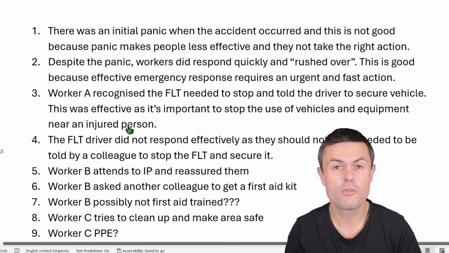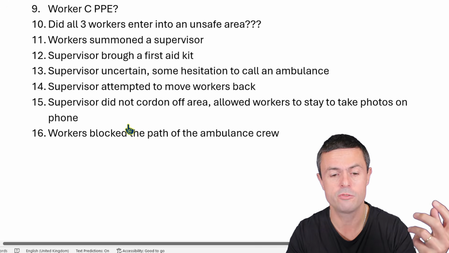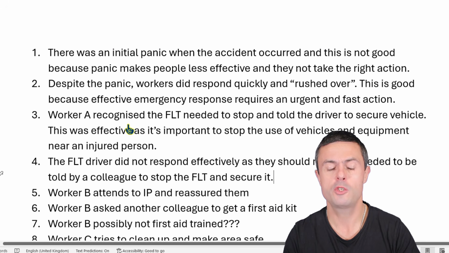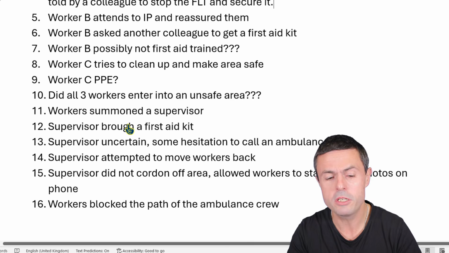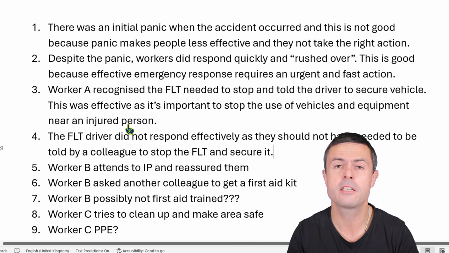They are 2 to 3 lines each. Each one is clearly answering that question of how effectively did they immediately manage the accident. Each one is expressing an opinion as to what it was that they did, and was it good, was it bad, and so on. I will just repeat that process for every single one of those 16 points, and I think I will have well and truly smashed the answer to that question.